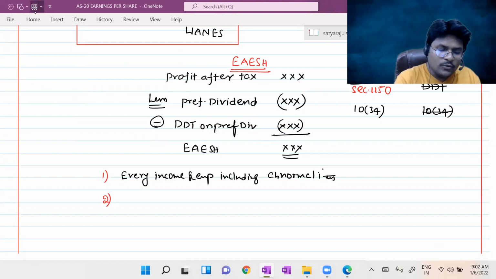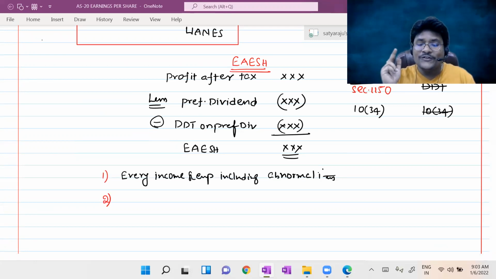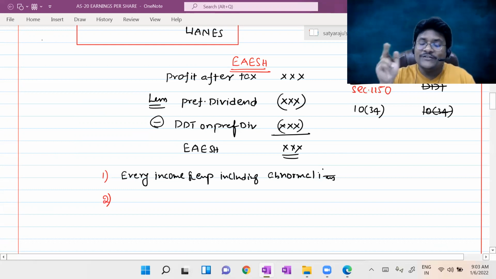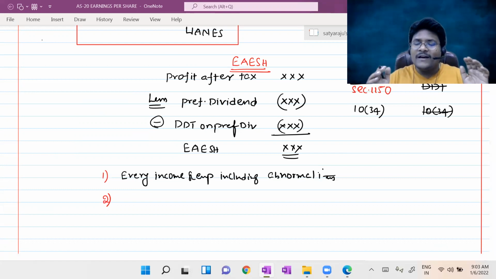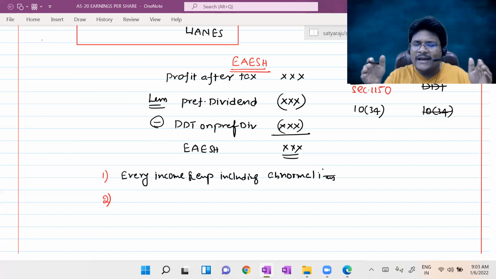Point number two: as per AS 5, what is the title of AS 5? In the introduction, we discussed net profit or loss for the period, prior period items, and changes in accounting policies. I discussed at that point of time, sir, that if any loss occurred due to a pandemic or earthquakes, we should separately disclose it under the name of extraordinary items. Tell me, guys, are you recollecting what I discussed in the intro part? Extraordinary items should be separately disclosed in the statement of P&L. AS 5 was introduced only for that purpose.